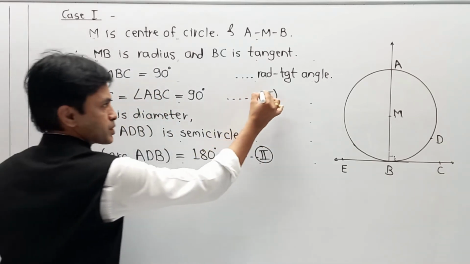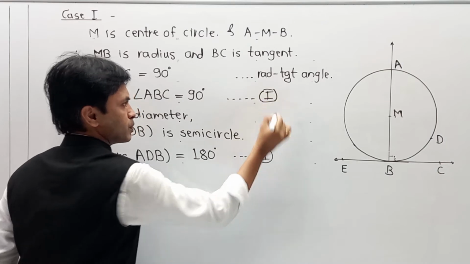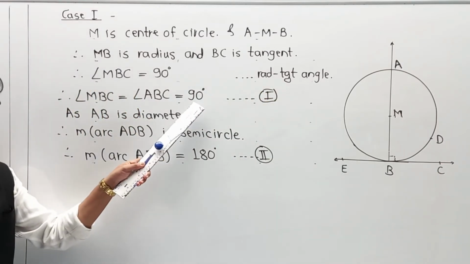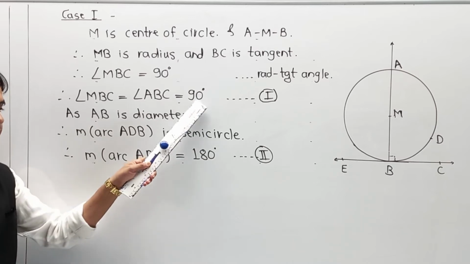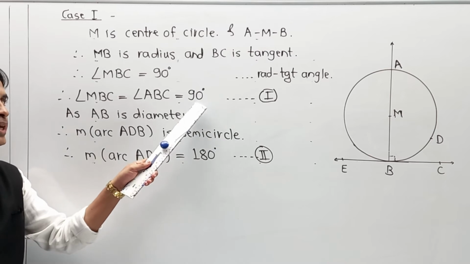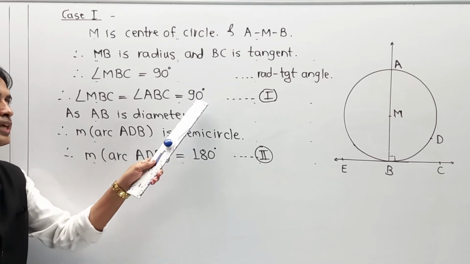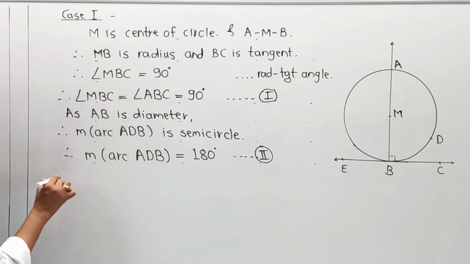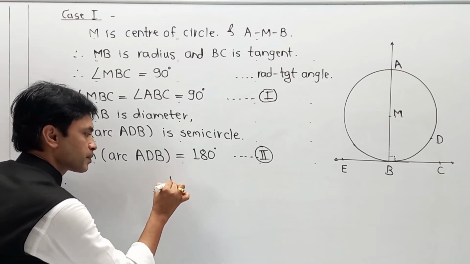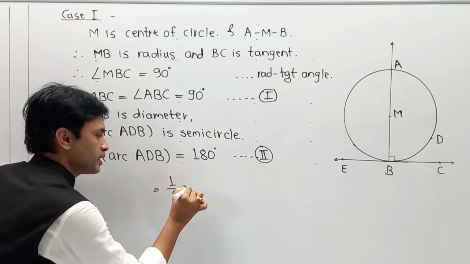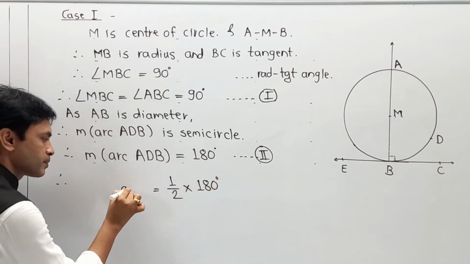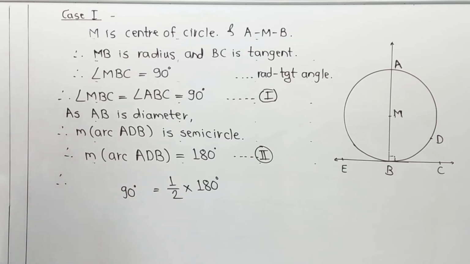Now equation 1 is with you, equation 2 is with you. With equations 1 and 2 you can observe 90 and 180. If I make half of 180, that becomes 90. Half of 180 becomes 90. Now please pay attention, this step is very important. I have used the words half of 180, that becomes 90 degrees. Now this is very crystal clear for you.